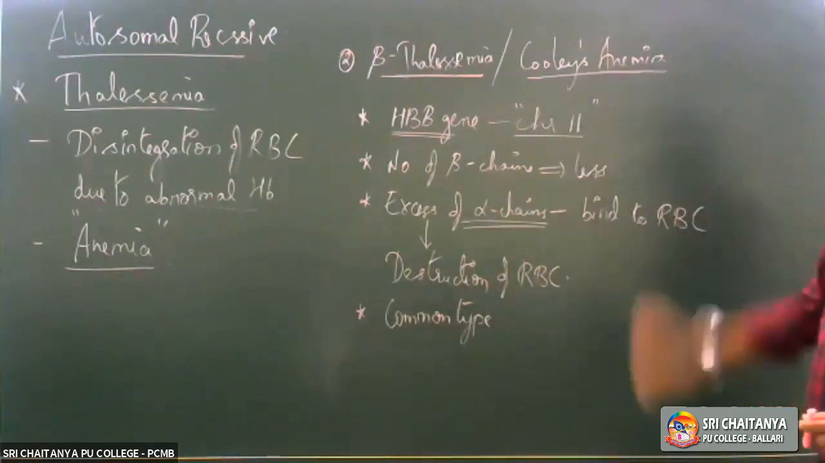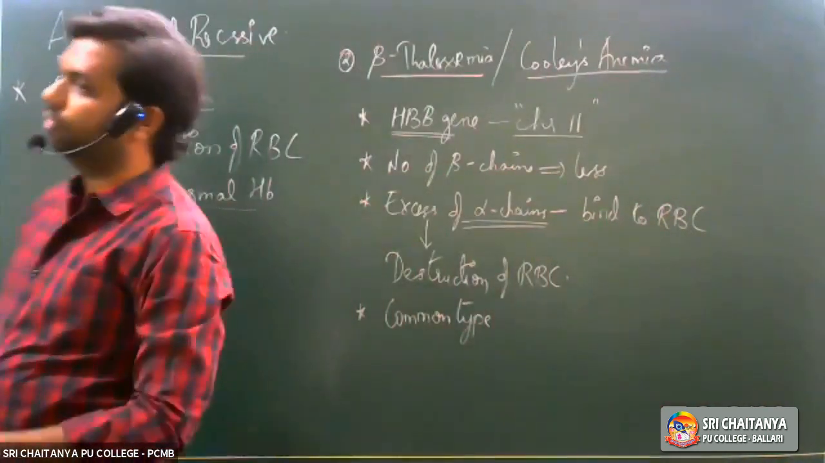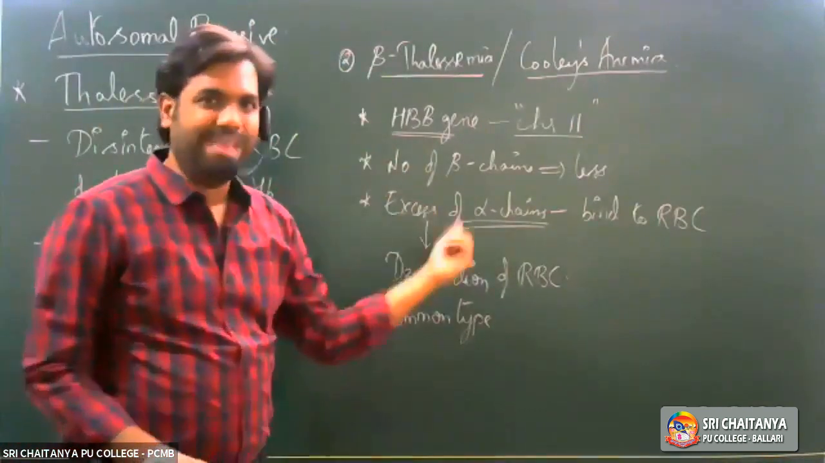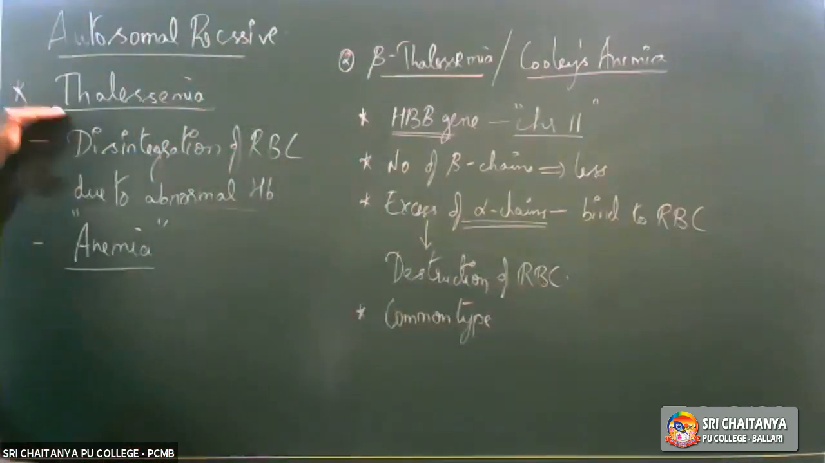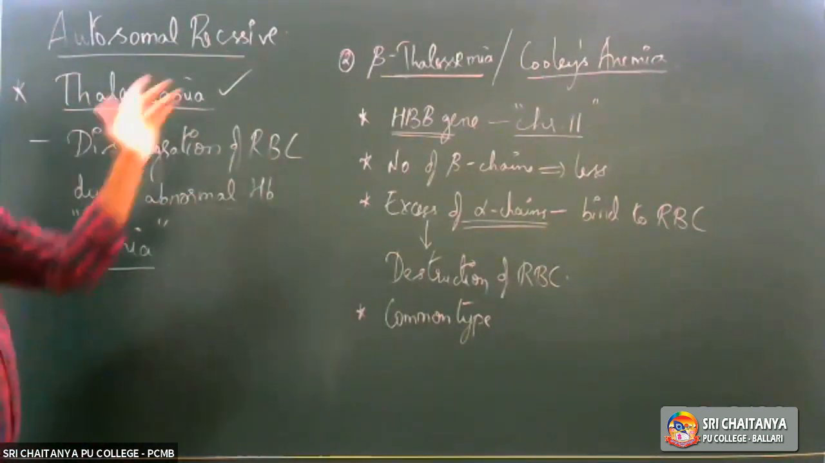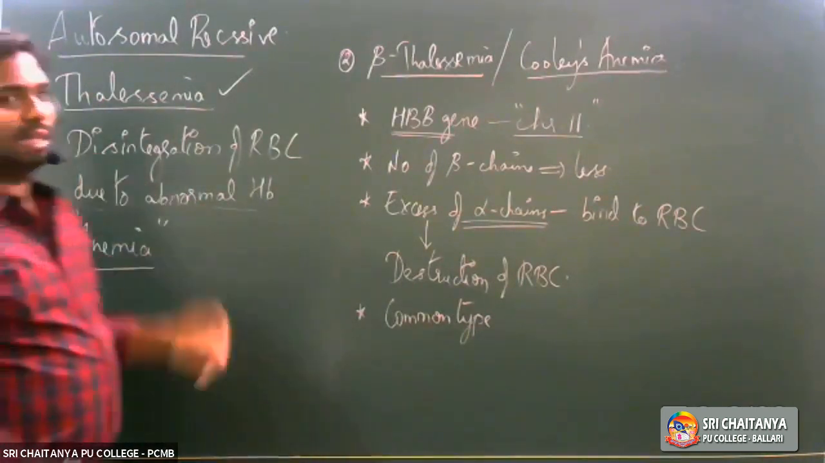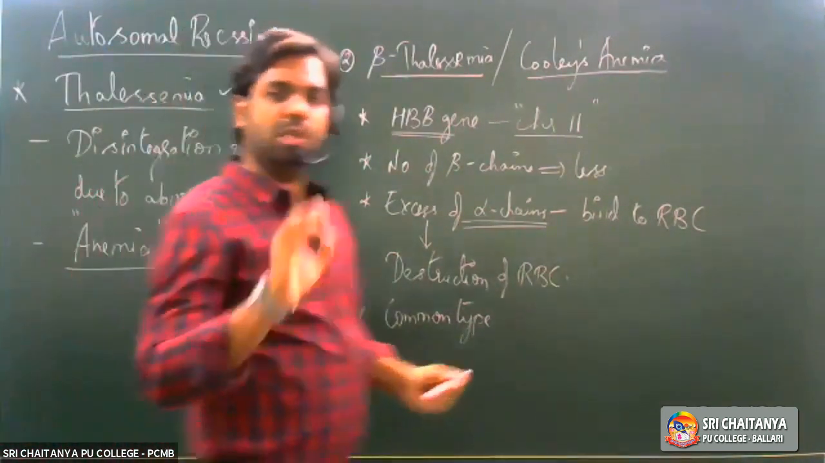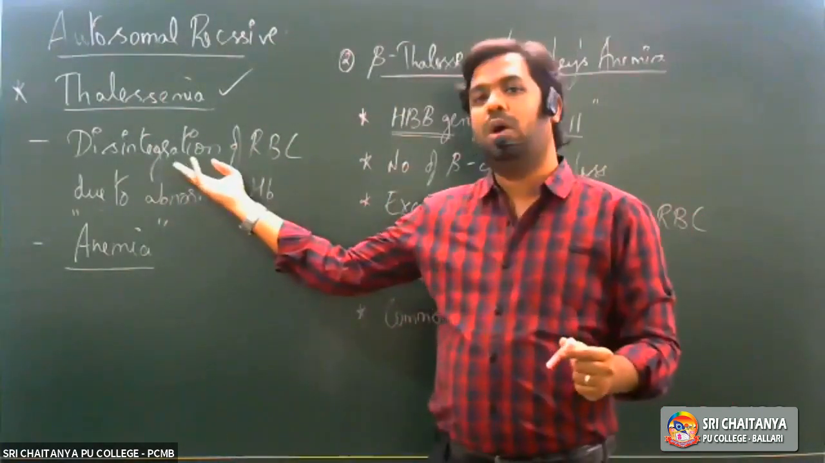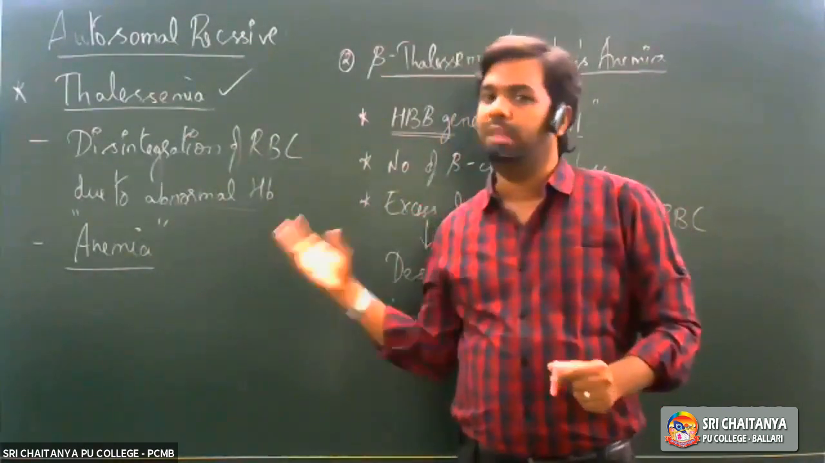Right? So we started off with studying autosomal recessive disorders. In that respect, we took up a few disorders in the previous session, and in this session, we started off with one autosomal recessive disorder called thalassemia. So quickly going through thalassemia again. What is this thalassemia all about? Thalassemia is a genetic autosomal recessive disorder, which is caused due to disintegration or destruction of RBC due to abnormal hemoglobin that is being produced.